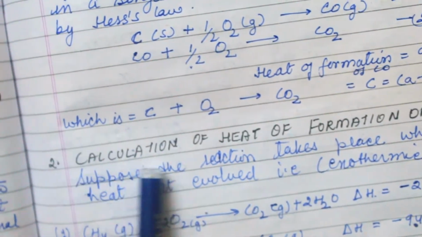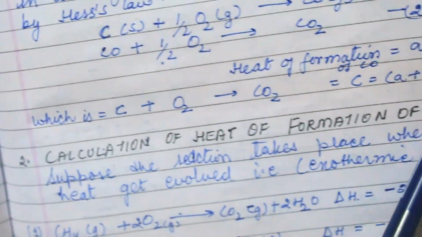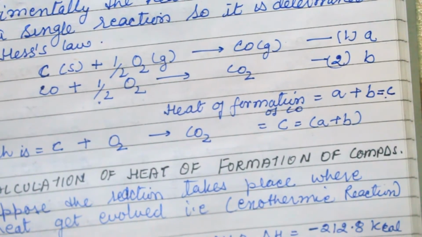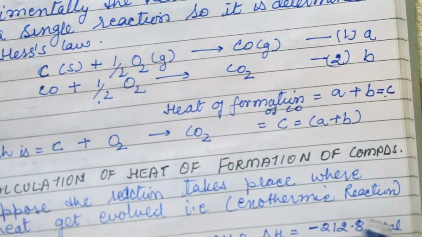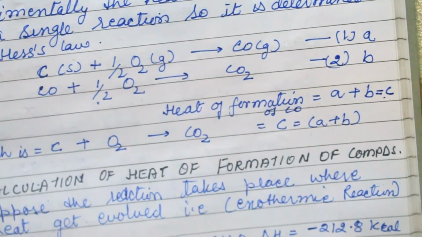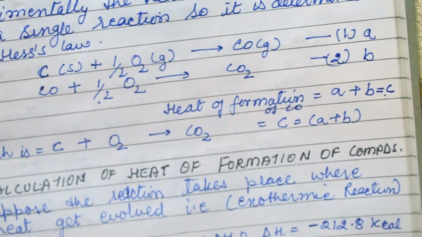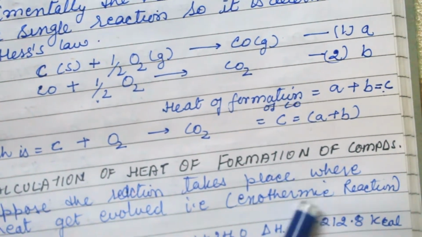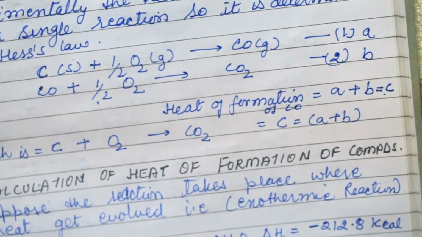Now next is the calculation of heat of formation of a compound. Suppose the reaction takes place where heat is evolved, that is an exothermic reaction. In these three reactions, the enthalpy is negative, so this means the heat is evolved.